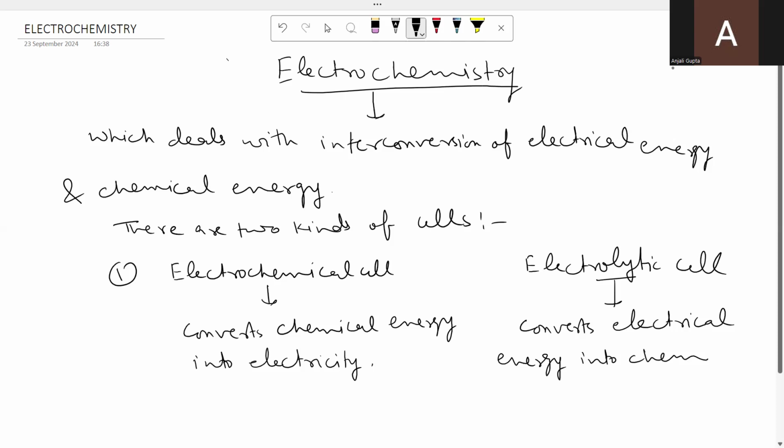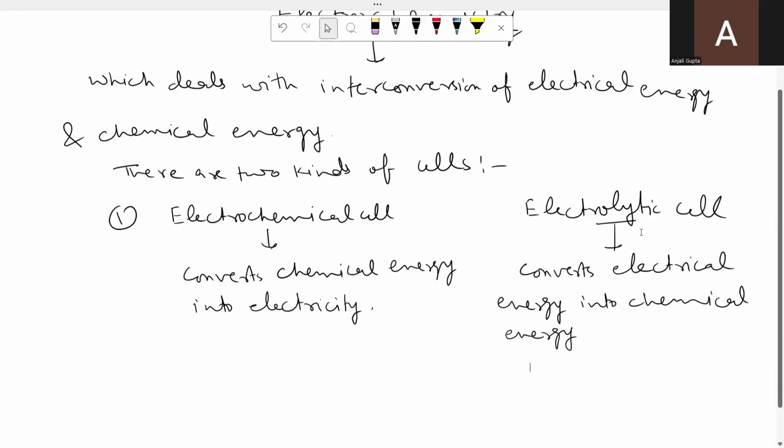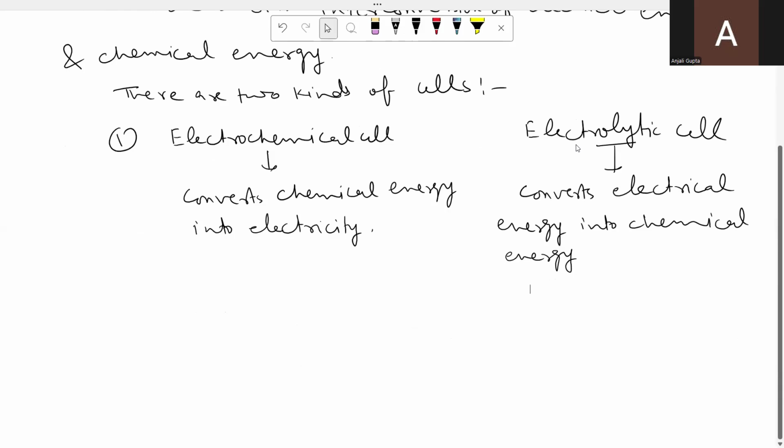You know, there are various reactions which cannot take place by themselves, and we can make them occur by using electricity. So electrolytic cell uses electrical energy to bring about a chemical reaction. Electrolytic cell uses electrical energy to bring about the chemical reactions.